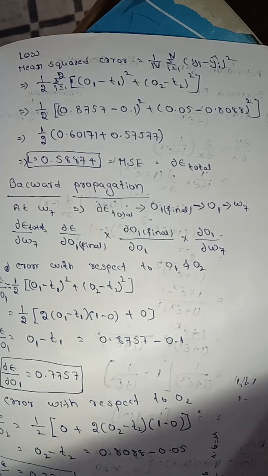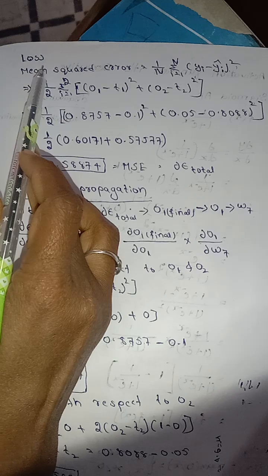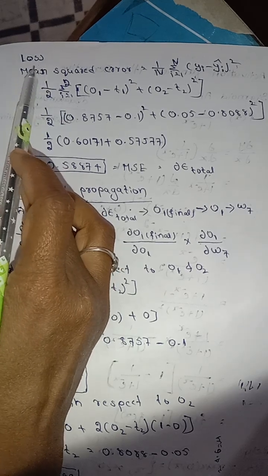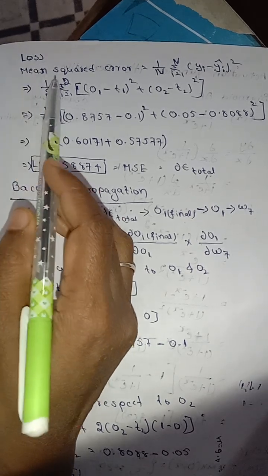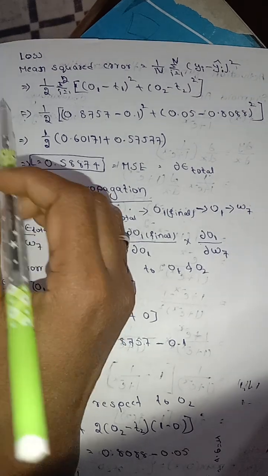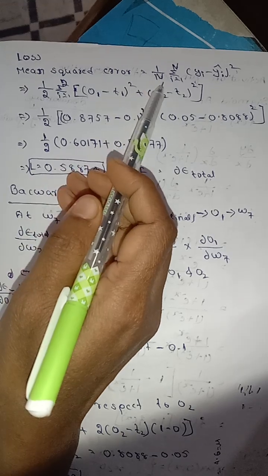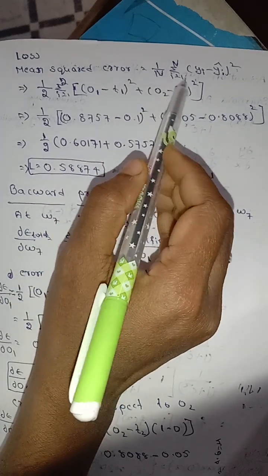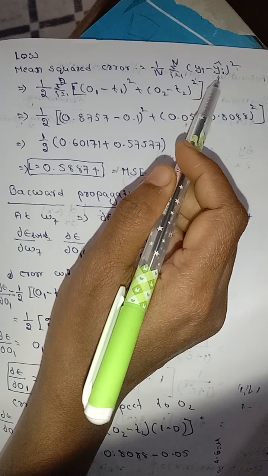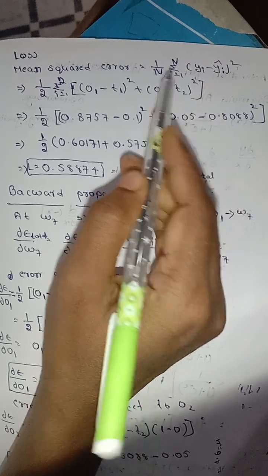After this we have to find the loss. The main purpose of forward propagation is to find how much loss, how much error there is in this forward propagation. So I am taking mean square error. The mean square error formula is 1 by n summation i equals 1 to n, actual value minus predicted value, whole square.